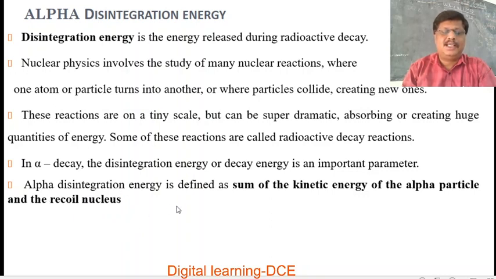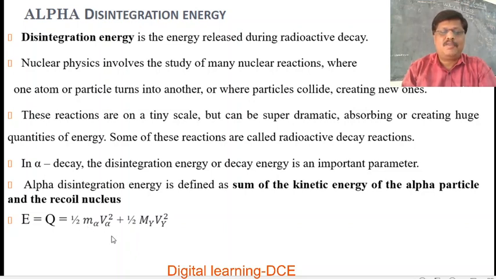The recoil nucleus is the daughter nucleus. It is represented by Q, which is equal to the sum of the kinetic energies of the alpha particle and recoil nucleus.